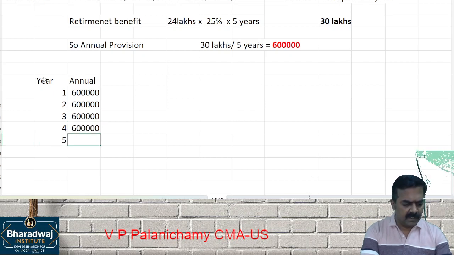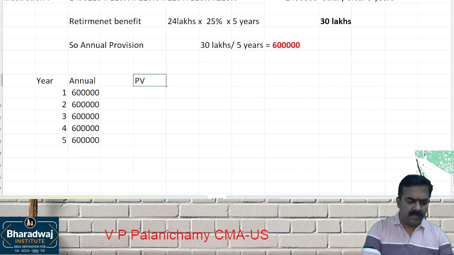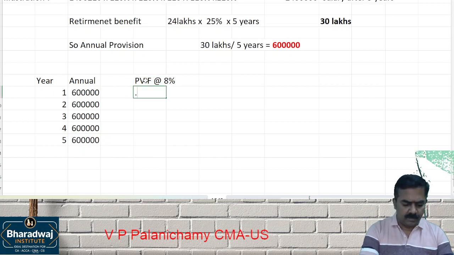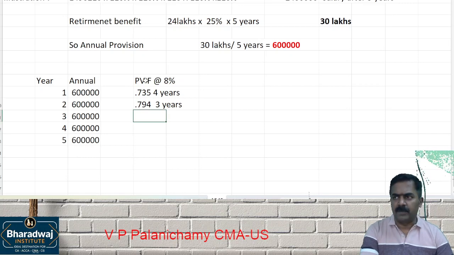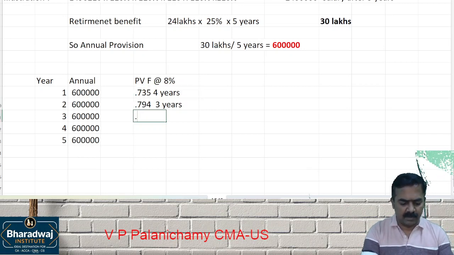What is the PV factor given? 8%. PV factor at 8%, how much have they given? 0.735. This is for 4 years. Then 0.794. This is for 3 years. Normally the PV factor should be reducing, so this means it is increasing. This is for the 4th year. This is for which year? 3rd year. What is the next one? 0.857. This is for 2 years more.